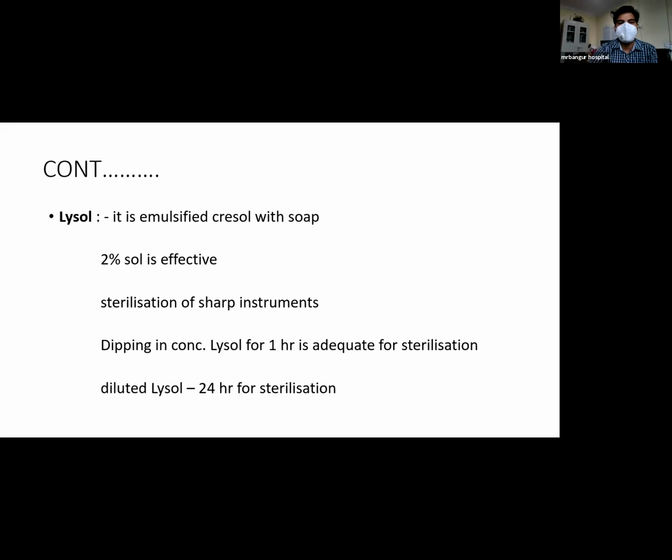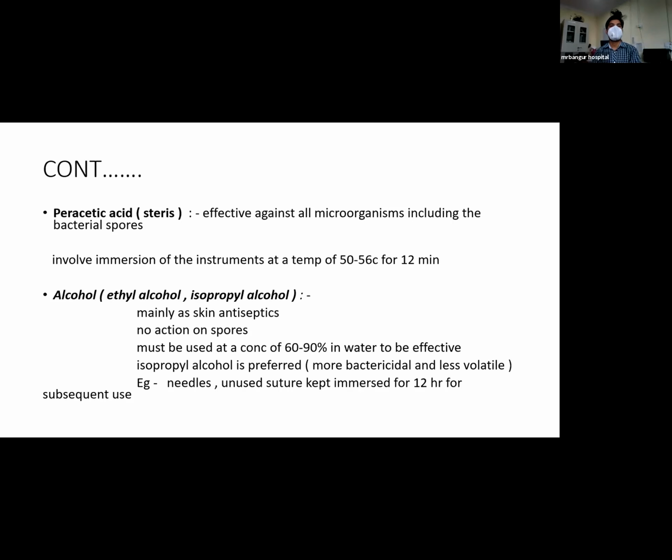In case we use diluted Lysol, then we keep the instrument for 24 hours for sterilization. Now, peracetic acid. It is effective against all microorganisms, including bacterial spores. It involves immersion of the instrument at a temperature of 50 to 56 degrees Celsius for 12 minutes.